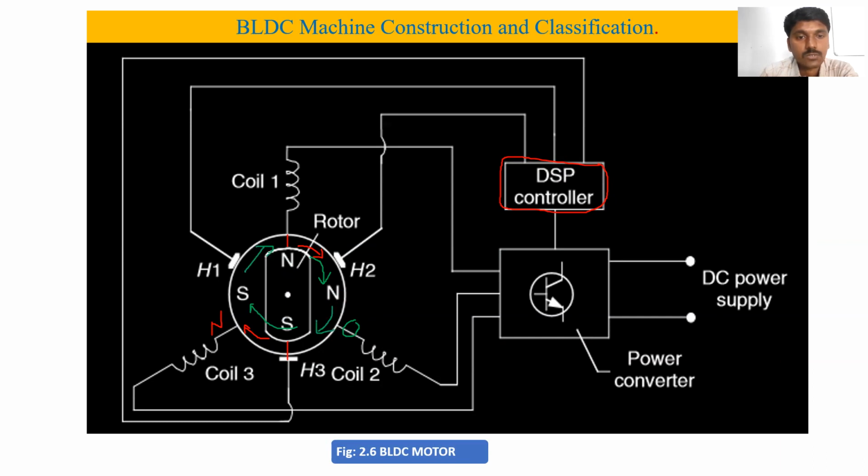The rotor should rotate continuously, so we have to switch on and off continuously. We have to give the supply to coil 1, coil 2, coil 3, and so on. Accordingly the switches should be turned on and off, on and off, like this, and the motor is going to start to rotate.